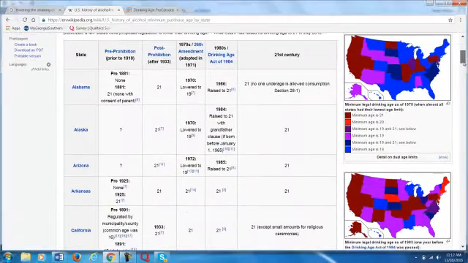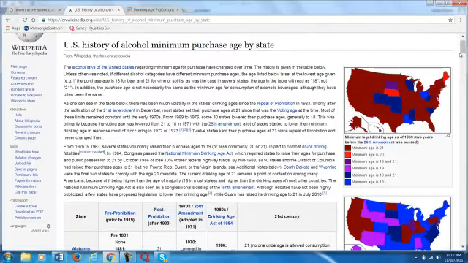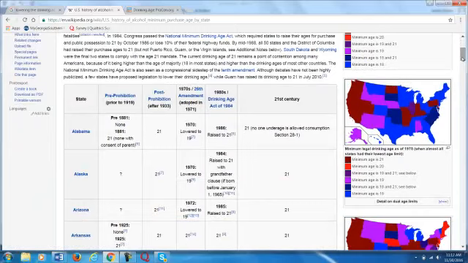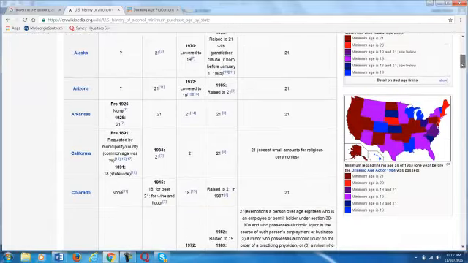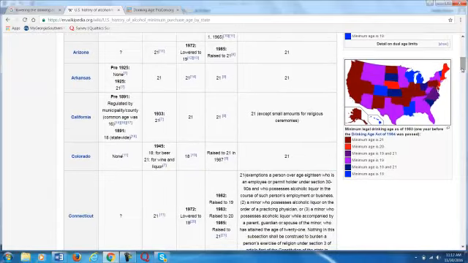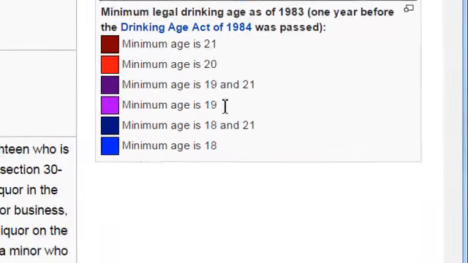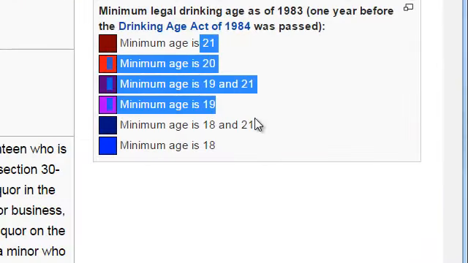We can see in 1975 the minimum age was more 18 to 19 than 21, unlike in 1969. And we're seeing this difference here, I can only assume, because of the Vietnam War and everything presented there. And then you can see afterwards in the 80s, the drinking age rises back towards 21, but you still have that 19 range.